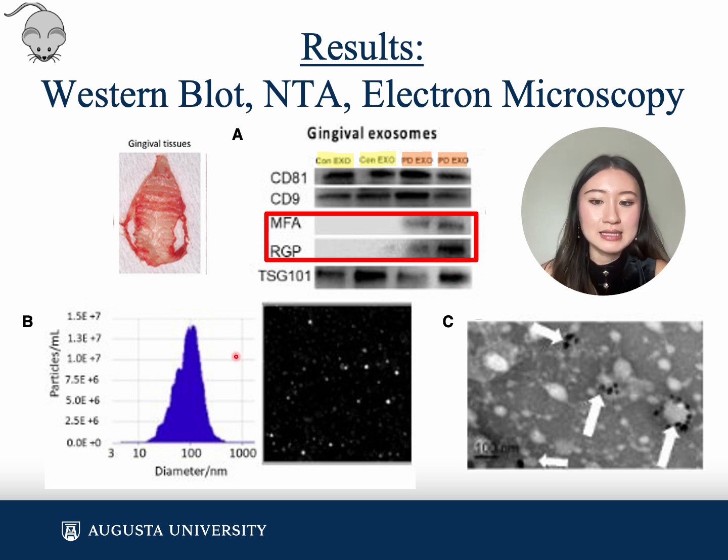Nanoparticle tracking analysis, NTA, was used to verify the correct size of exosomes, between 30 and 150 nanometers in diameter. The NTA showed that a majority of the gingival exosomes were around 100 nanometers. This verified that the collected samples were exosomes. Nanogold plating for CD63, a protein on exosomes, was done on the PD-exo and observed with electron microscopy. The black dots at the end of the white arrow show the presence of CD63 and subsequently of exosomes.